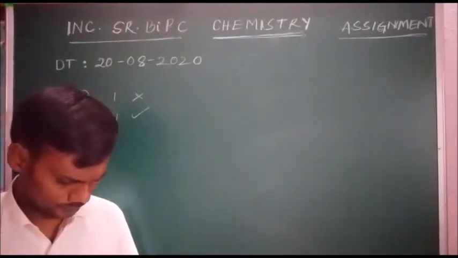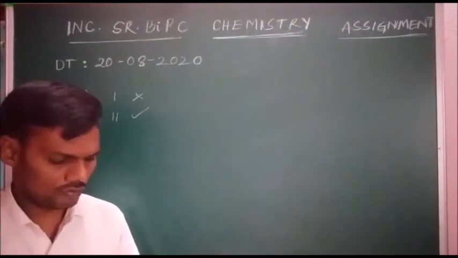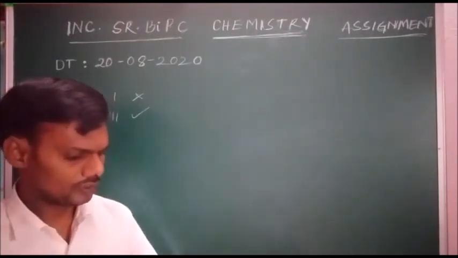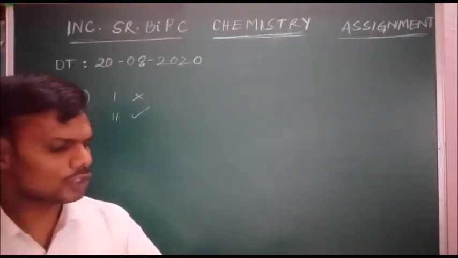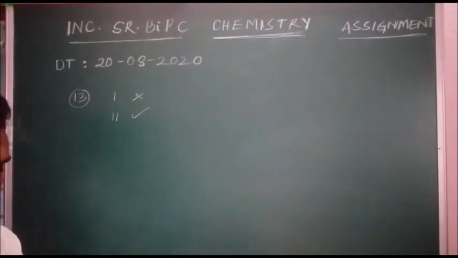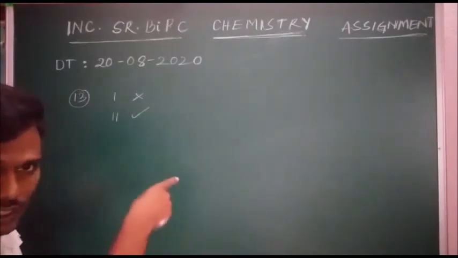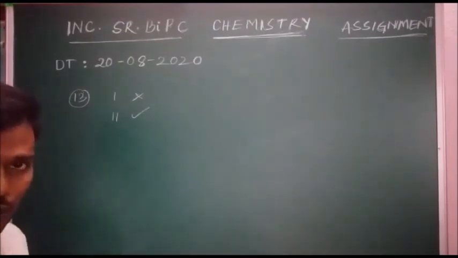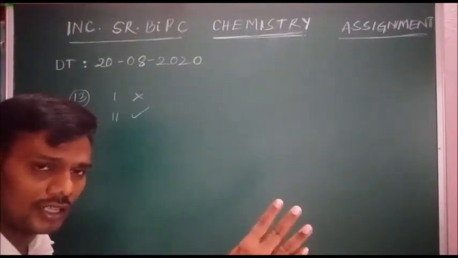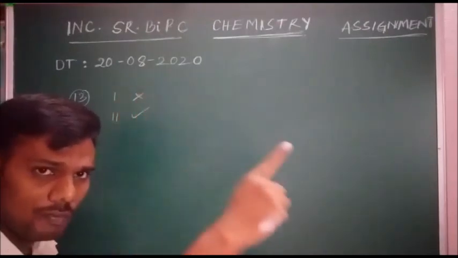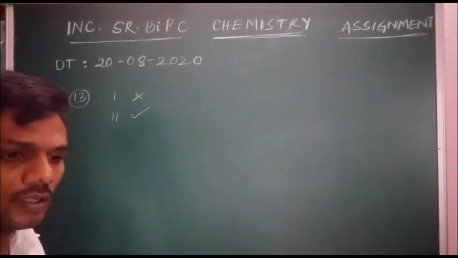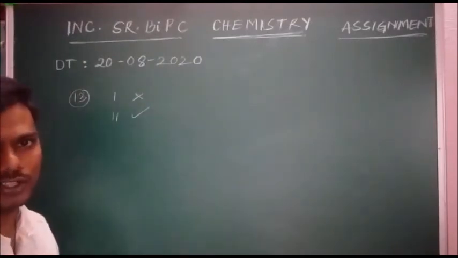Next, in question number 14, which of the following has both Schottky and Frenkel defects? My dear students, already we discussed in the previous questions that there are some compounds which possess both Frenkel and Schottky defects.